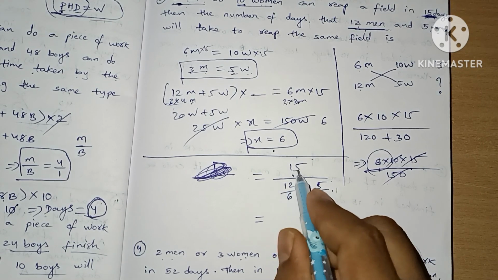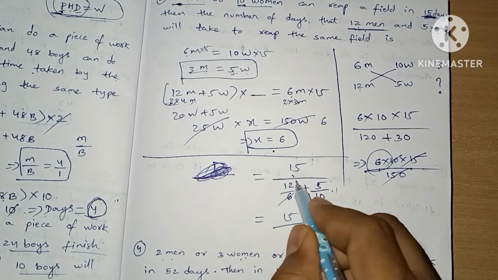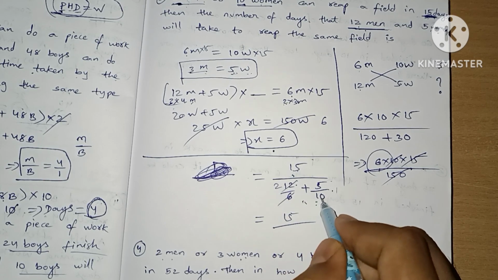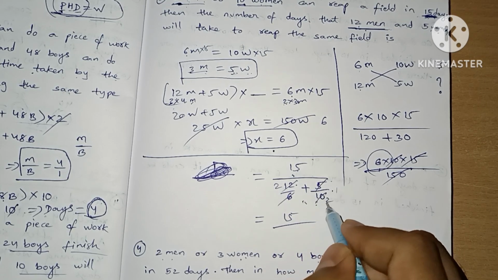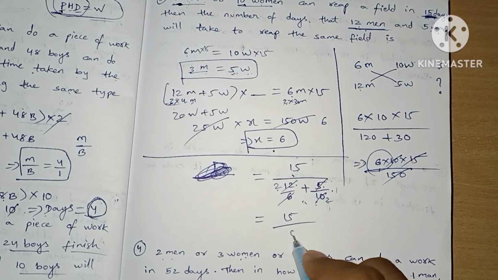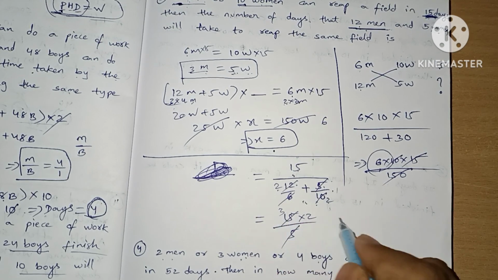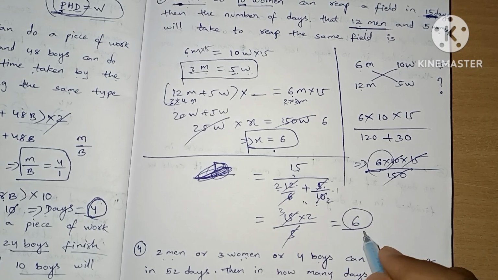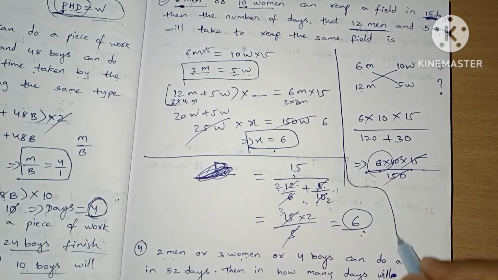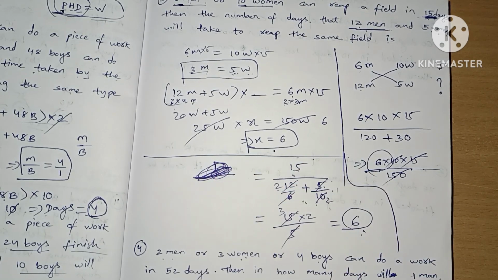Let's see this one. 15, this will be 2 times 5, half times 2, 2 times 4 plus 1, 5. Denominator 2 comes on the top. 5 3 times, 3 2 times will be 6. So 6 days is our answer. So we used 3 methods here in this question.